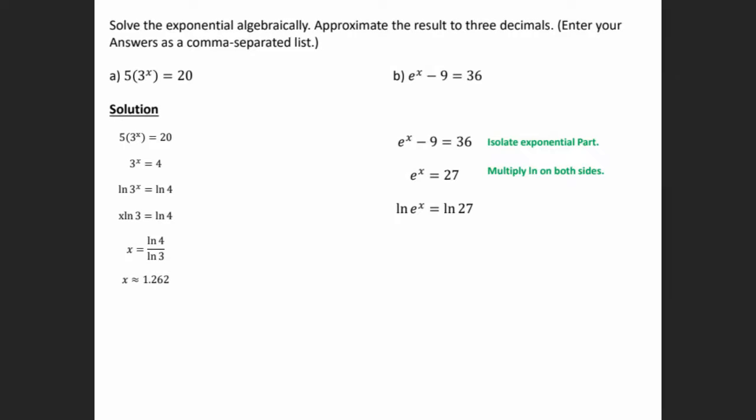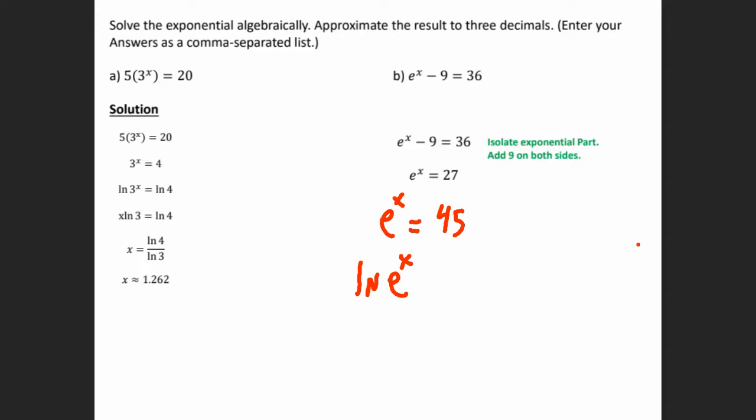Yeah, so let me go back and we'll just work it up over here. And then Ruben will use his calculator to give us the final answer. So here we can multiply by natural log on both sides. Okay, so if you use the power rule, then here we bring the x to the front.